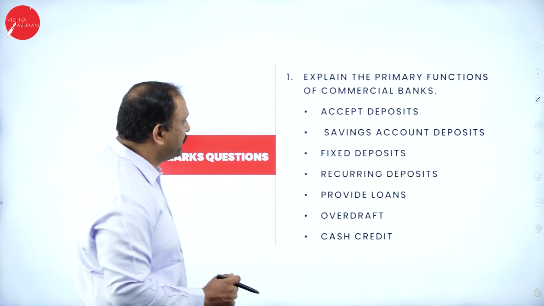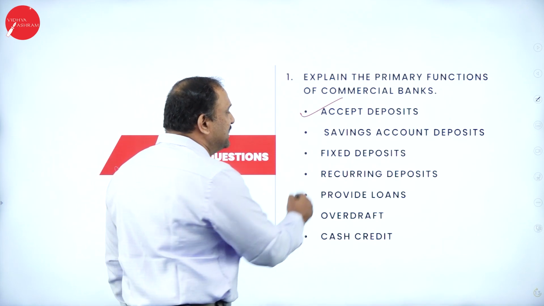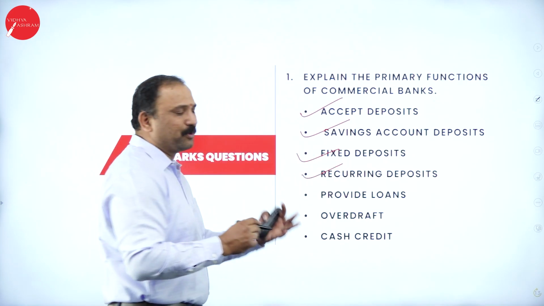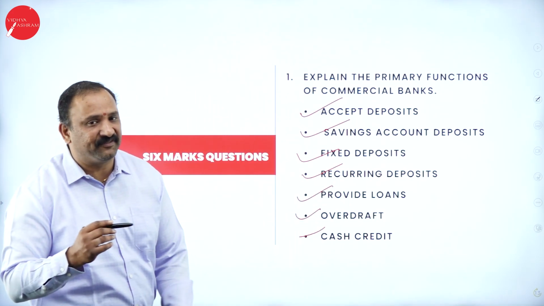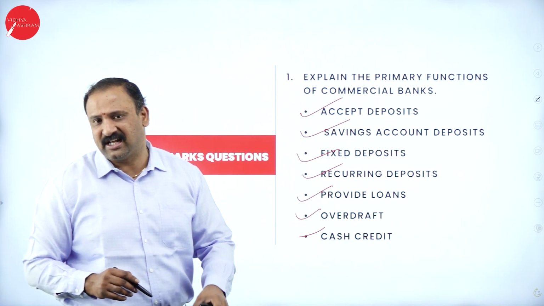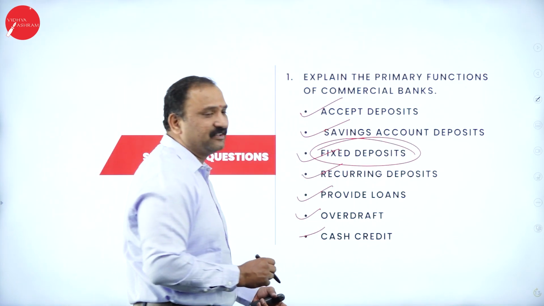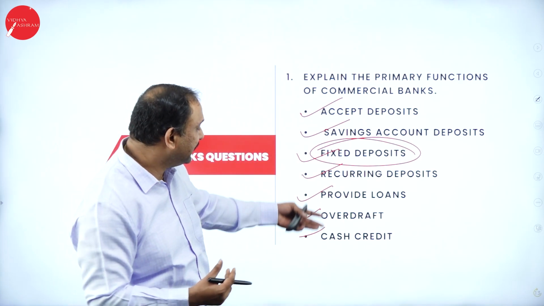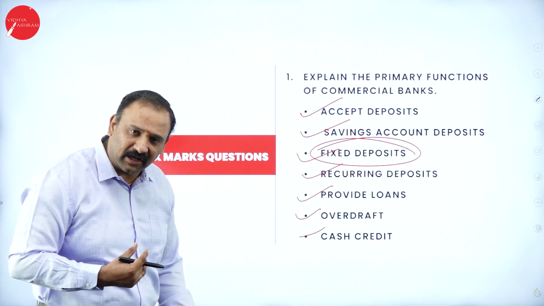Followed by the 6-mark question where we're going to talk about the primary functions of commercial banks. We're talking about acceptance of deposits, savings account deposits, fixed deposits, recurring deposits, providing of loans, which is becoming very, very important, the overdraft and the cash credit facility. So you can see here, it helps you to accept deposits, savings deposits and other factors. It is also allowing you to understand the fixed deposit factor, how much recurring deposits we are taking, what kind of loans we are providing, the overdraft facility, and the cash credit facility. All these things are the primary functions of the commercial banks.